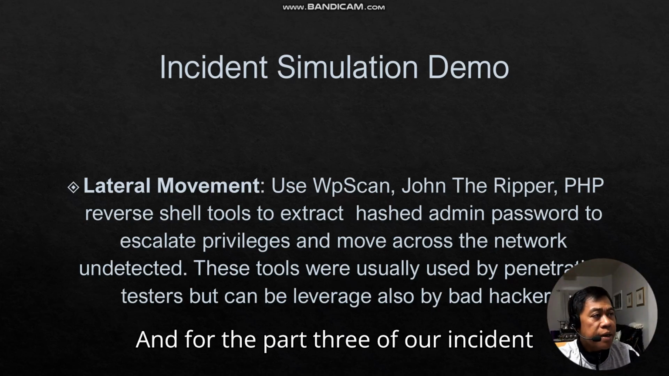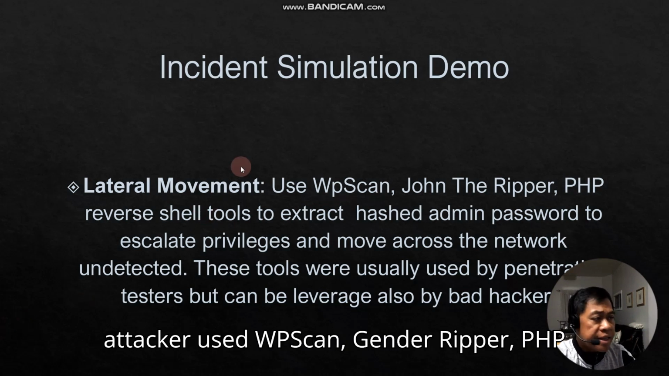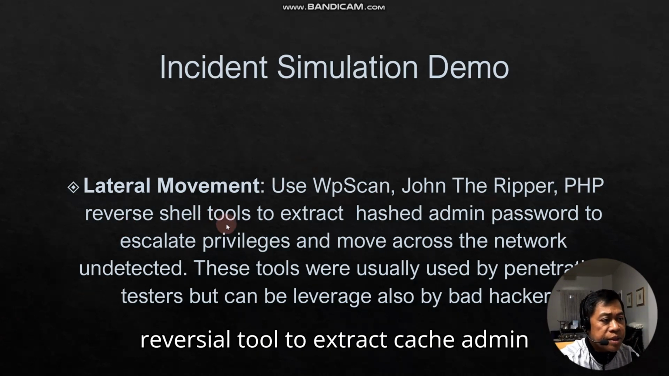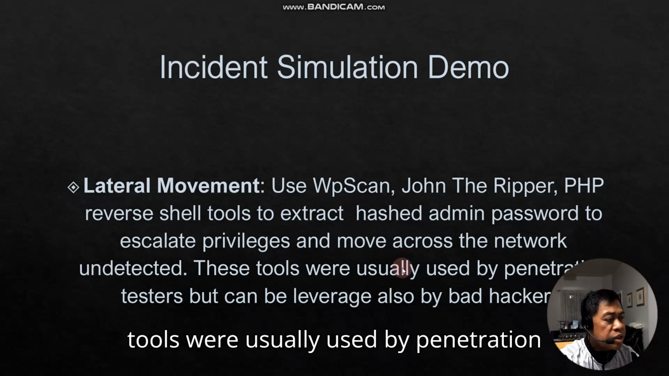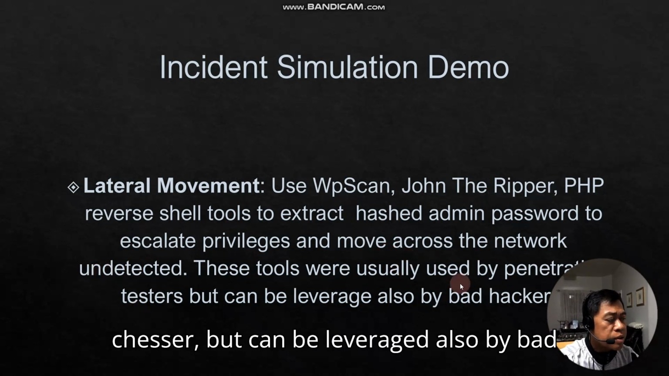And part 3 of our incident simulation demo is lateral movement. The attacker used WPScan, John the Ripper, and a PHP reverse shell tool to extract the cached admin password, escalate privileges, and move across the network undetected. These tools are usually used by penetration testers but can also be leveraged by bad hackers.